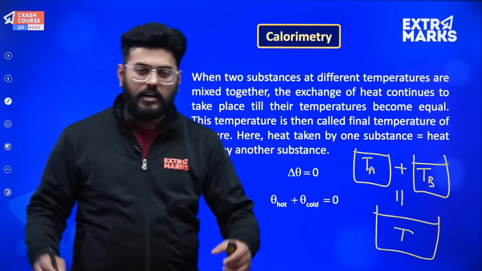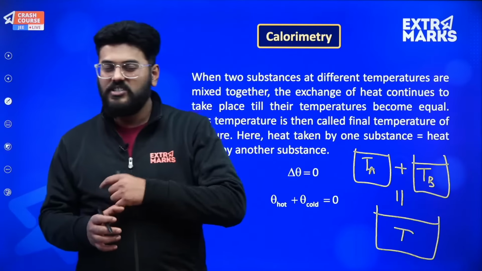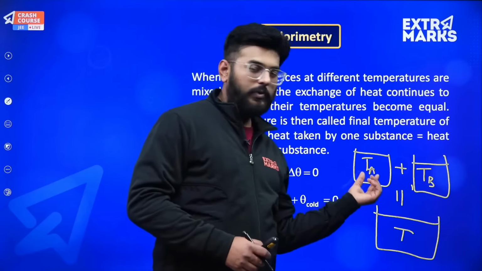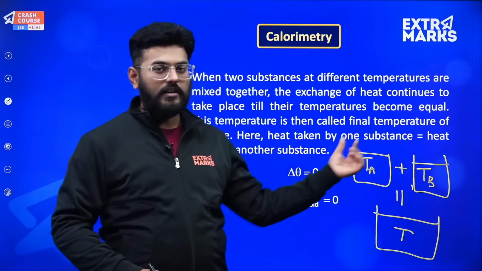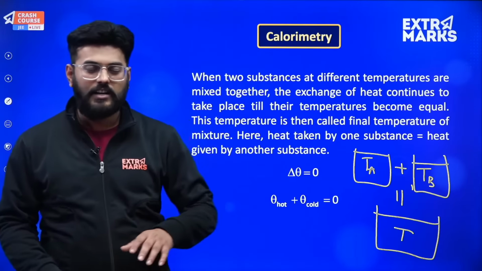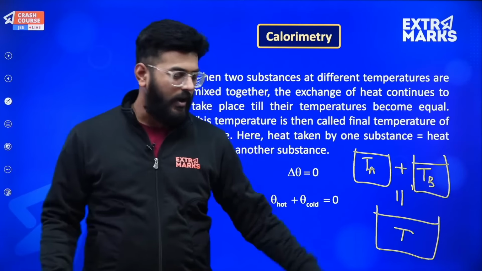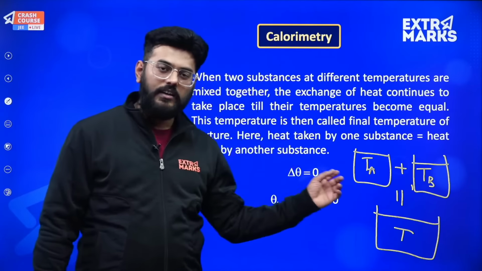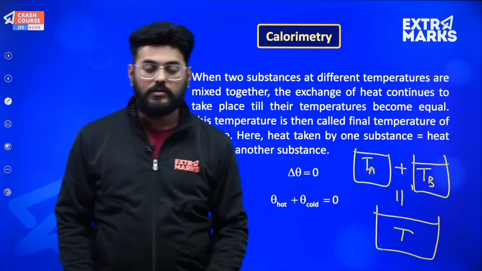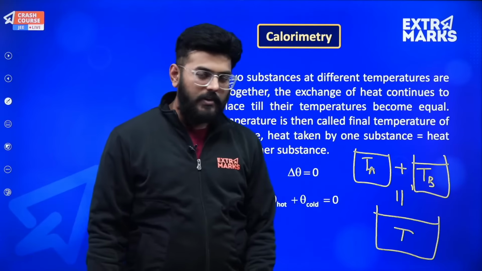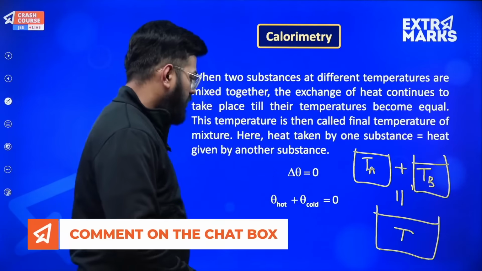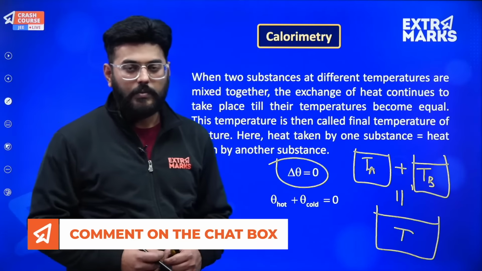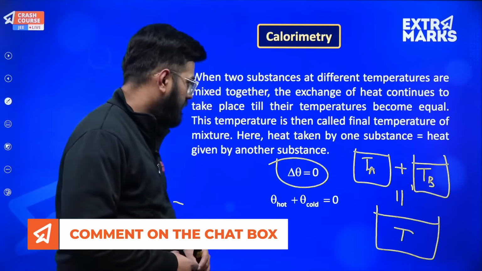So the energy transfer will occur, some amount of energy will obviously go from here, irrespective of whether it is 10 gram or 1 kg, energy will definitely flow. It will never look at how much quantity you have. If you have 10 gram of this substance and 1 kg of that substance, energy will still flow from this liquid to that liquid, since TA is greater than TB. Now what will be the value of T? What will be the value of T? So I can use this result that the total change in energy will be equal to 0.